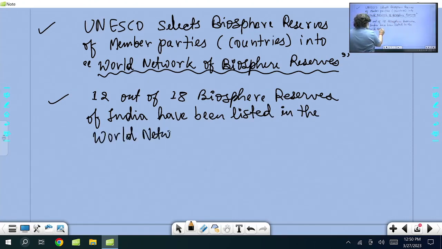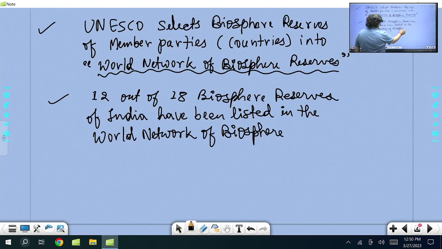I'll now go through the map there. This is an international list. Already 12 of India's 18 biosphere reserves have been added.